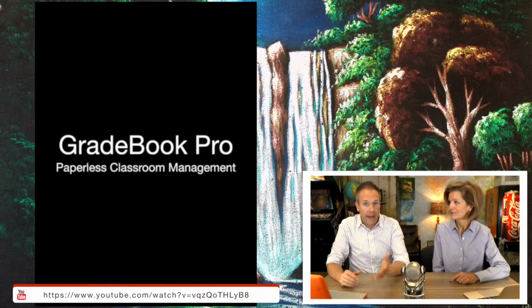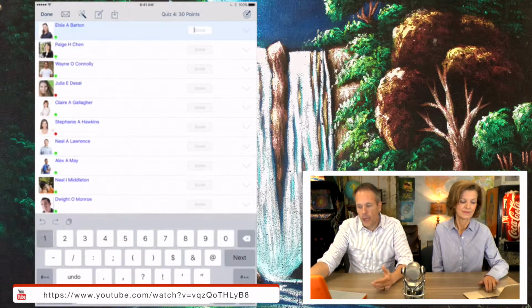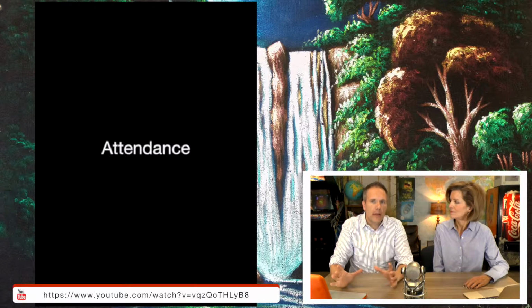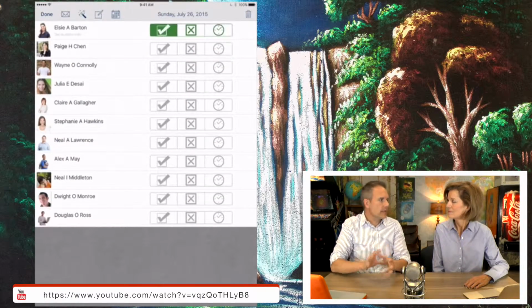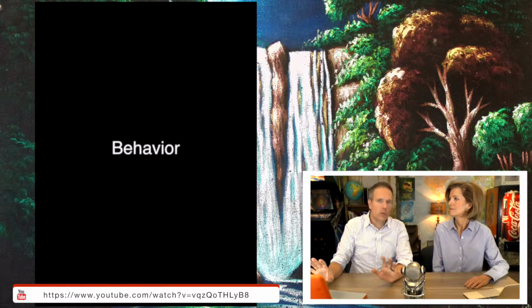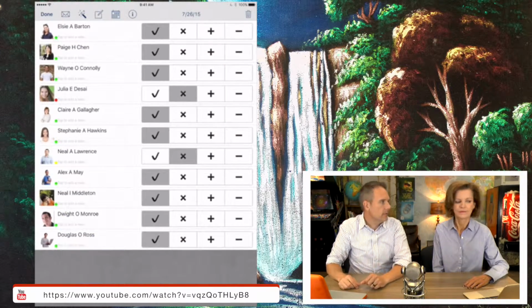Okay, so Gradebook Pro is an app for the iPad. You're looking at it right now. If your teacher's been trying to get a hard copy gradebook, this app really helps you to be able to do that on a device. So you can walk around, you can make assessments, formative assessments as you're going. It's a really inexpensive app. It's a $20 app, but it can become your gradebook on the iOS.